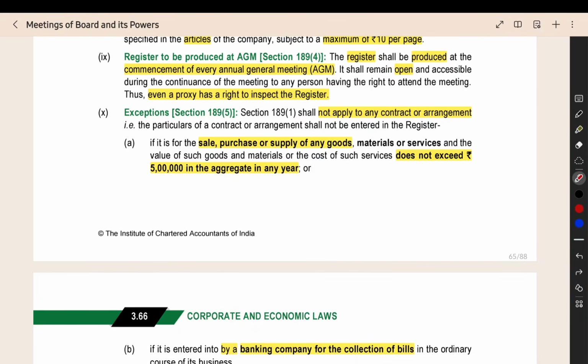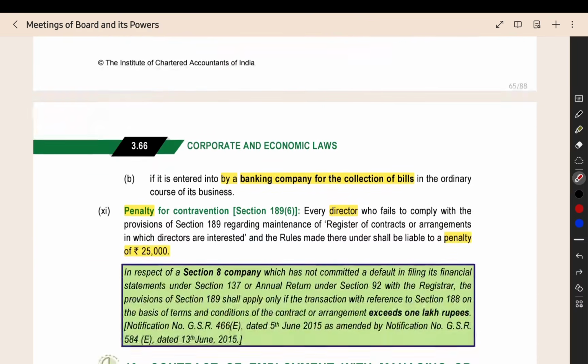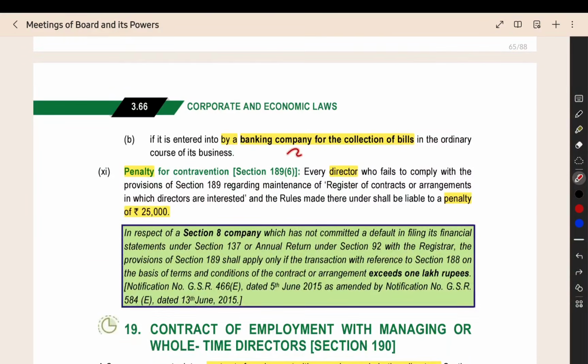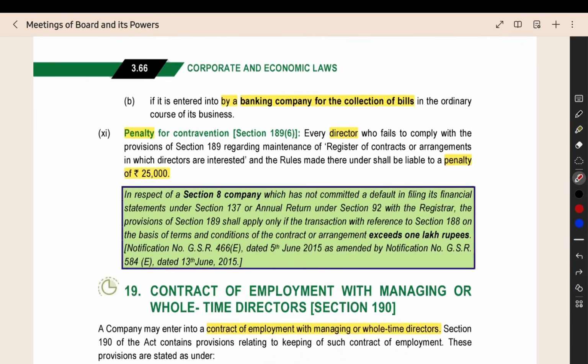Some contract, no need to enter it into the register. What are all the contracts? Purchase, sale, supply of goods, where the total amount is 5 lakh, aggregate in a particular year. Then, if it is entered into by a banking company, if a banking company is entering into a contract for collection of bills, then also no need to enter it into the register. Penalty for contravention they have also given. That's all about this section, section number 189.